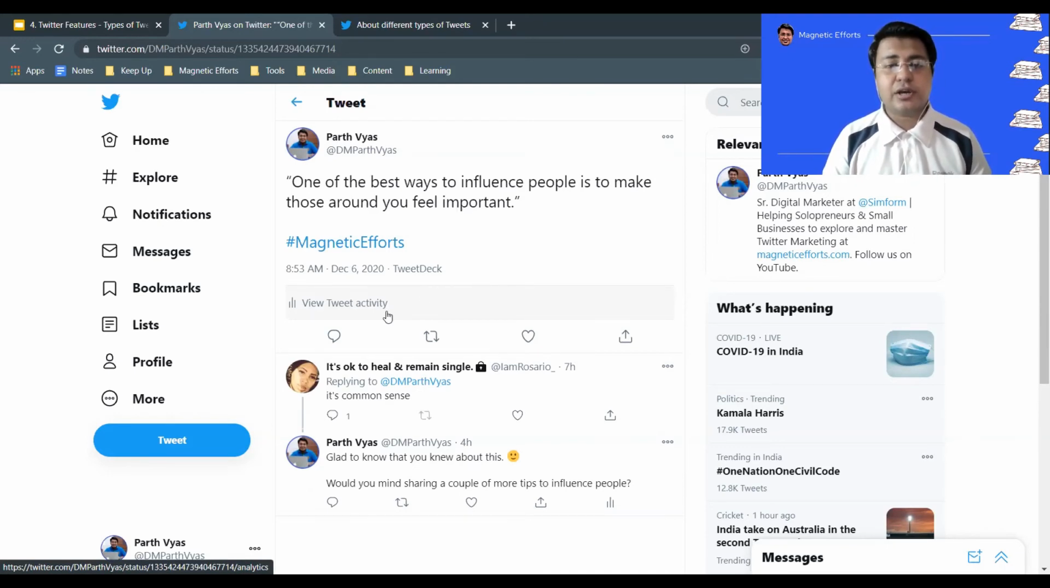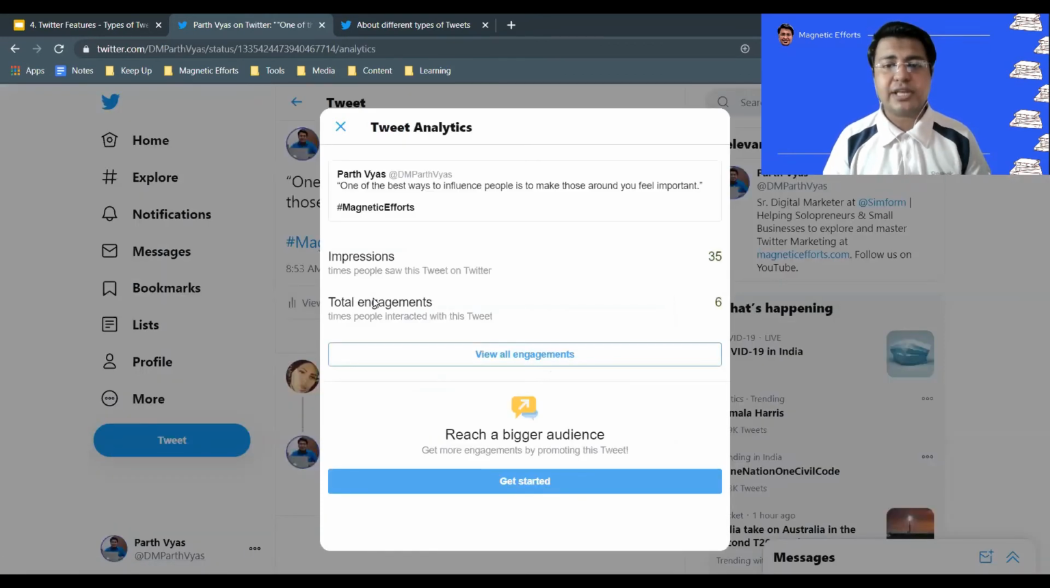You can also visit any tweet and click on this view tweet activity. It will take you to the same position of tweet analytics. So now consider that I want to expand this tweet. I want to get more exposure.